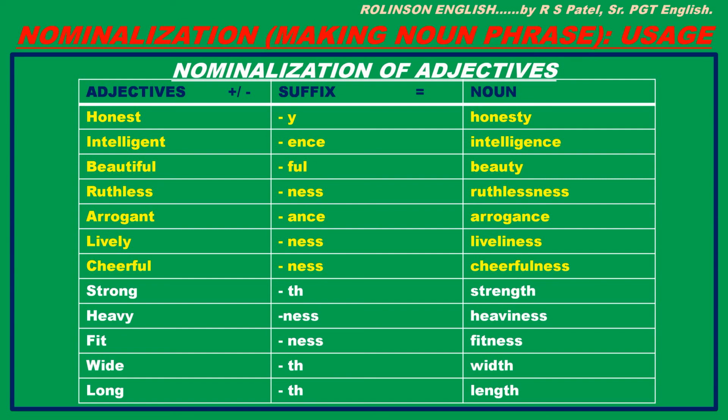Strong, suffixing th, we get strength. Mark the change in spelling. Heavy and fit, take ness as suffix and we get heaviness and fitness respectively. Wide, suffixing th, we get width, and long, suffixing th, we get length. Mark the change in spelling and pronunciation, right?